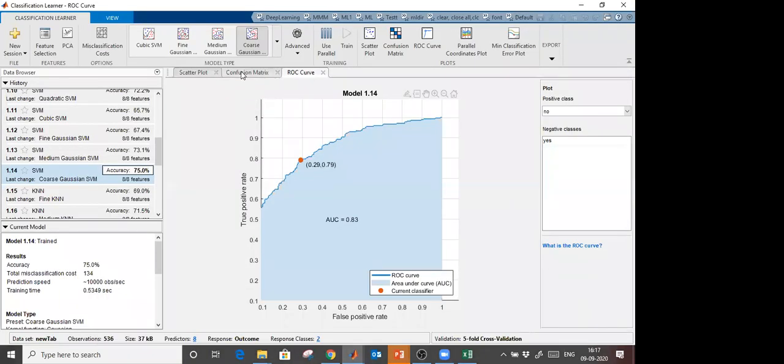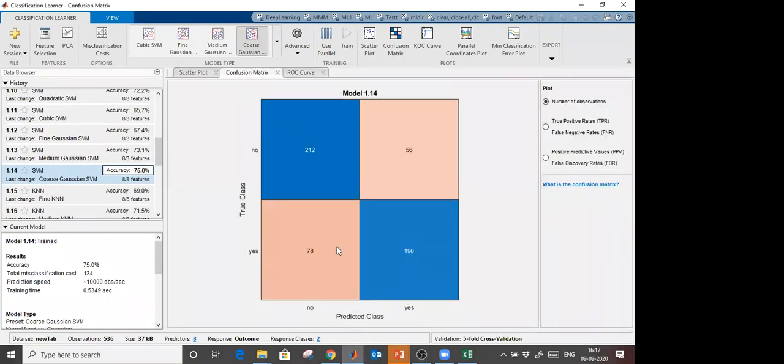This is my table. This is the confusion matrix, first of all. You see that on the y-axis we have the true classes, and on the x-axis we have the predicted classes. The blue ones are truly classified. The pink ones are falsely classified.